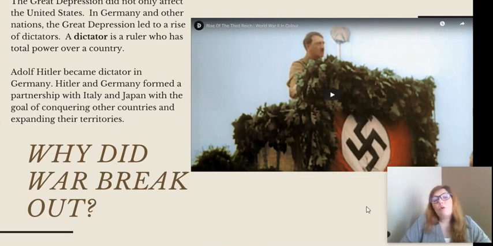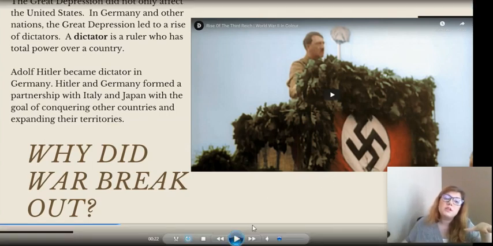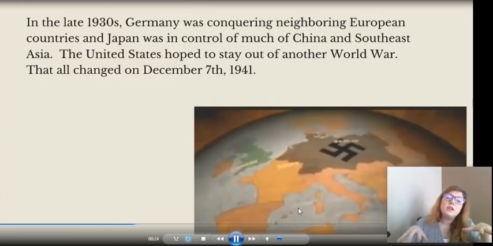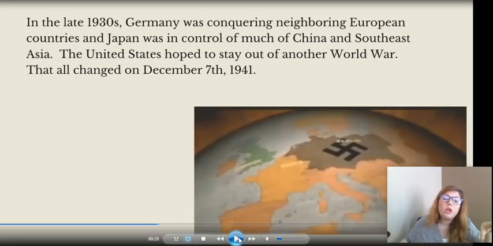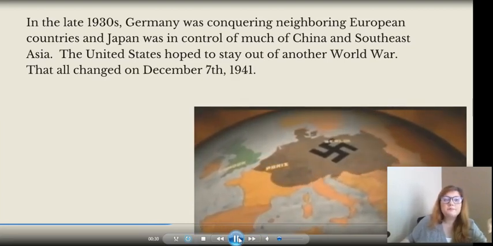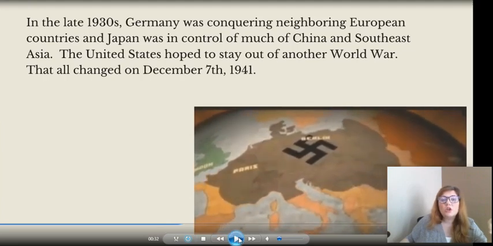So Germany ended up forming a partnership with Italy and Japan, who also had their own dictators. And those three countries had the goal of trying to spread their power to other places and territories. As you can see from this graphic right here, the spread of Nazi Germany went really far across Europe. In the 1930s, Germany is conquering neighboring European countries. Japan is conquering a bunch of areas in Asia, including China.